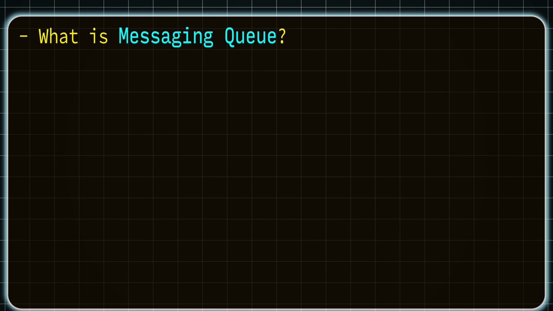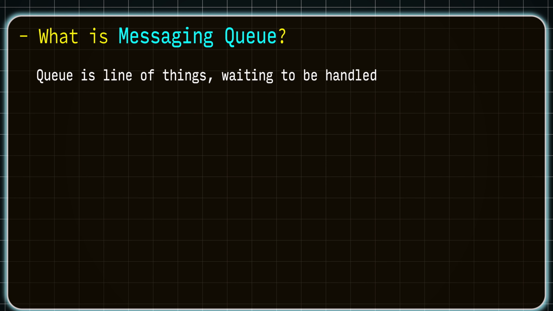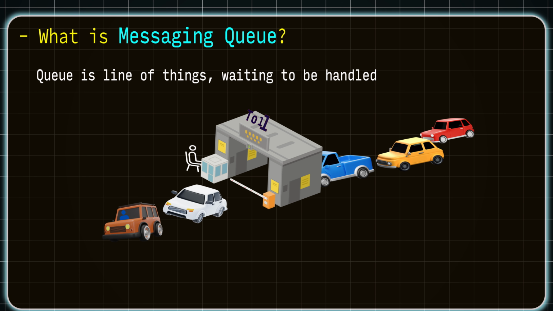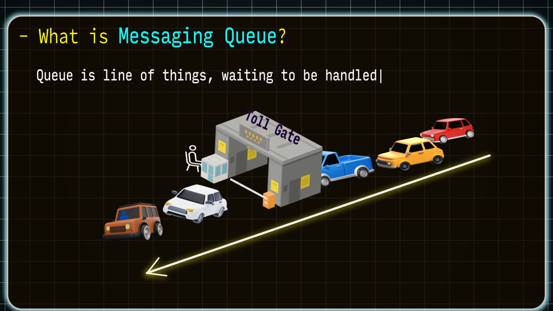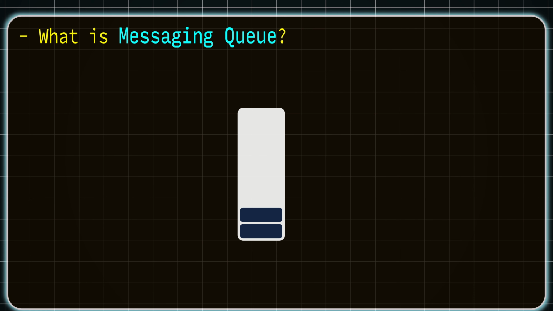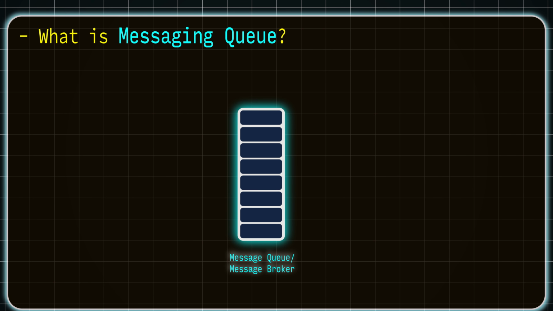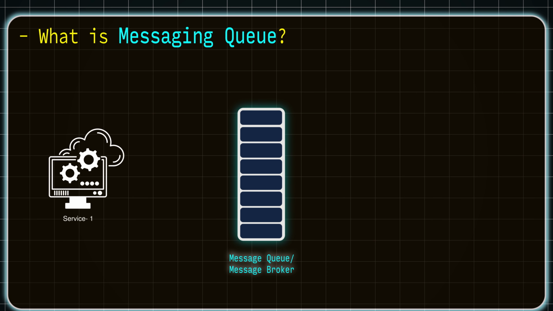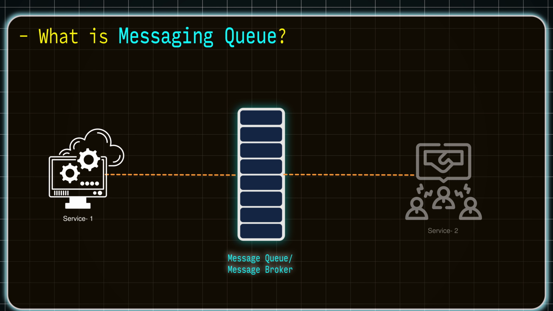So now let's explore what is messaging queue first. Generally, a queue is a line of things which are waiting to be handled. If we take an analogy of a toll gate, the vehicles coming wait in a queue until the toll checker processes their toll fee. Similarly, coming to the messaging queues, technically, these queues will hold the messages or events, or we can say the streams which are produced from one of the services. Then those events will be stored for a certain amount of time, temporarily, at the message queue, and then they will be delivered to the respective end service, or we can say the consumer service.